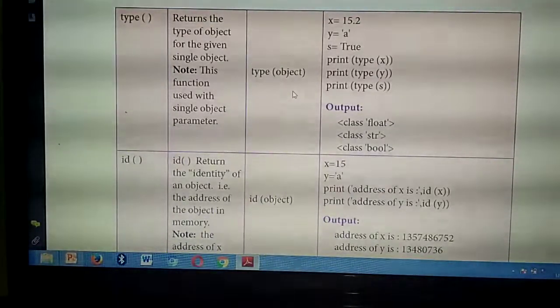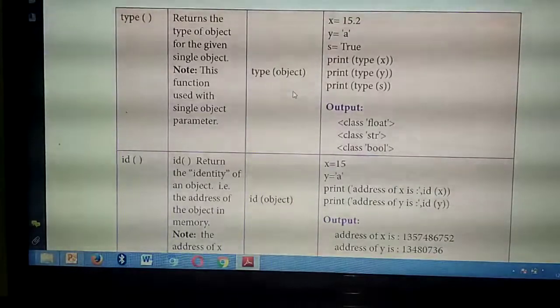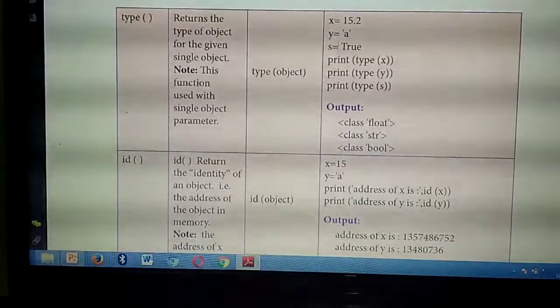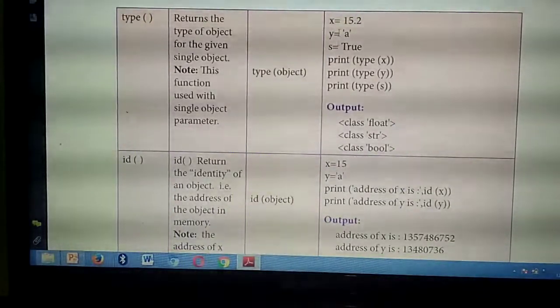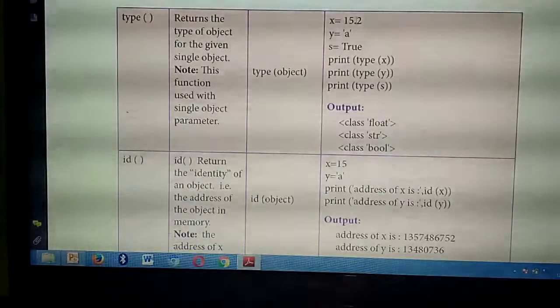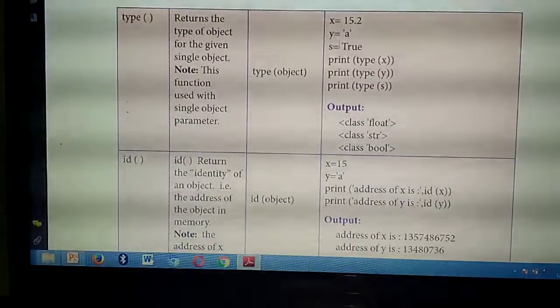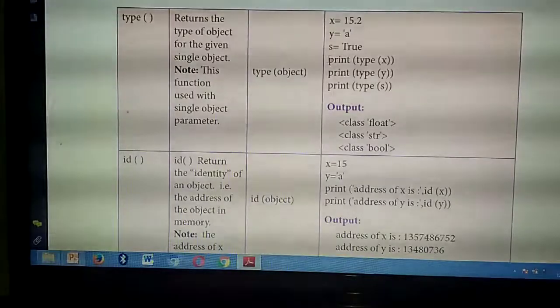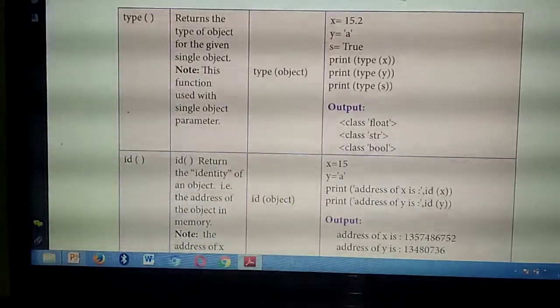Understand? Then see the example. See the example first thing. So, here they are giving three variables: x equal to 15.2, y equal to a, s equal to true. So, you are going to identify what the program is going to print.